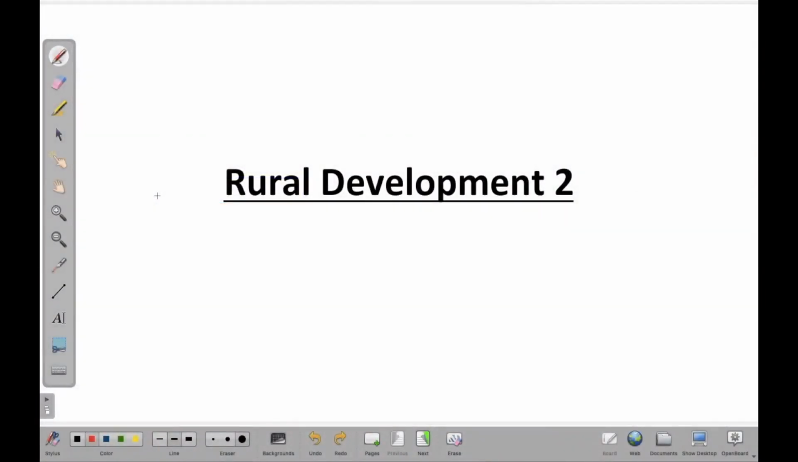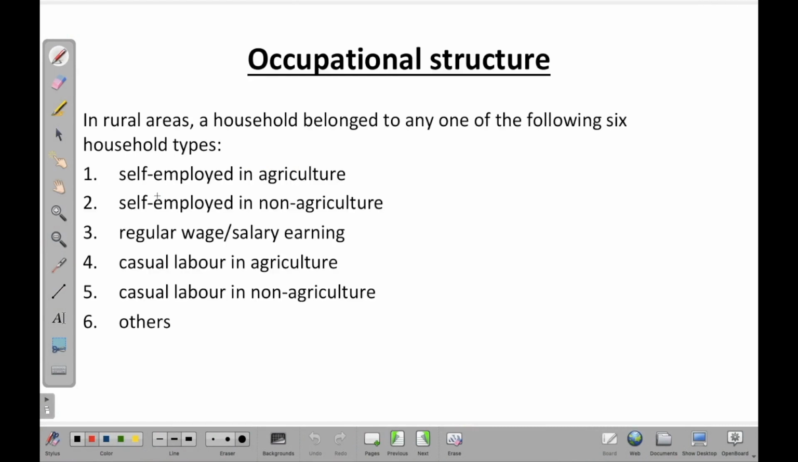Hello everyone. So in this particular lecture we are going to have a look at the occupational structure of rural India. Okay, so what exactly does this constitute? What is an occupational structure? It basically indicates what the people of a particular area are doing, what kind of occupations they are involved in. So in rural areas, a particular household belongs to any of the following 6 occupations.